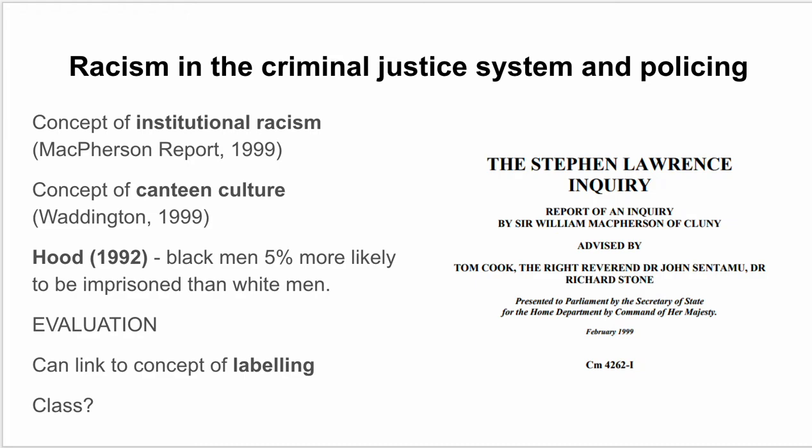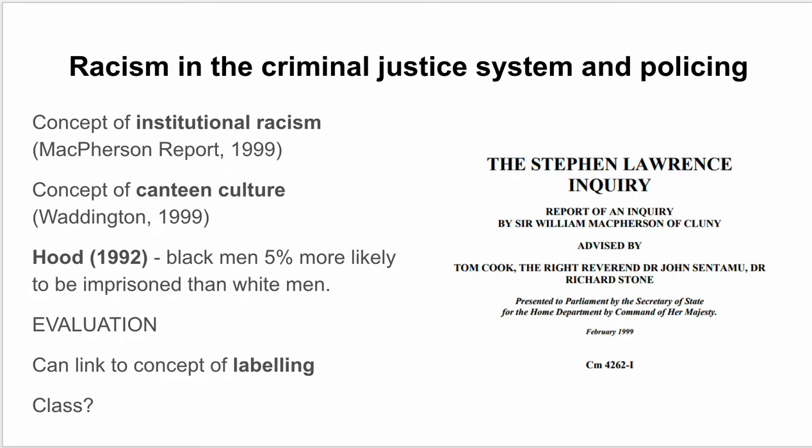So here, sociologists have highlighted institutional racism as a concept, and this was outlined, and I've got a picture of the first page of the Macpherson report, which was a government report in 1999 following the investigation of Stephen Lawrence's murder, which found that the Metropolitan Police were institutionally racist. So you can use that as evidence that institutional racism is a thing. It was found in a government report in 1999.